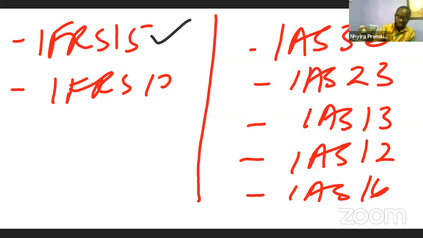Now, yesterday we saw IFRS 15, and then we also discussed the issue about IAS 12, income tax.